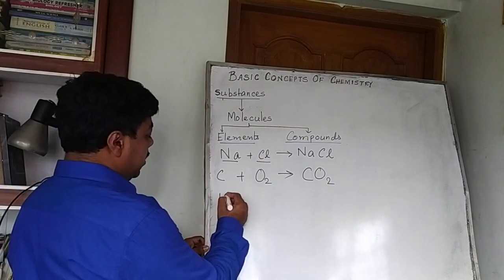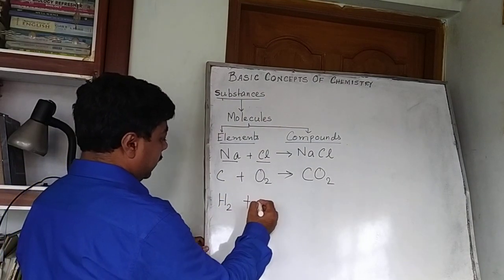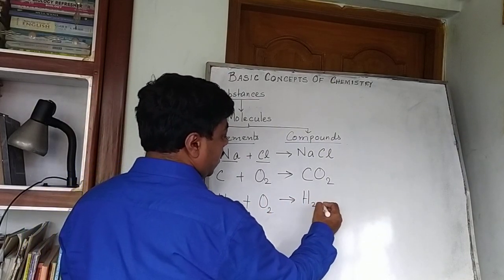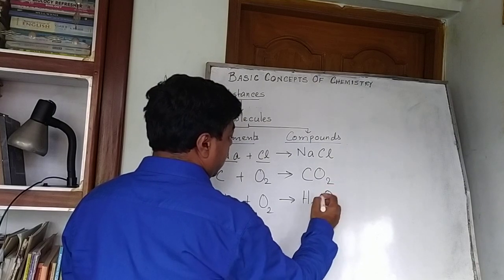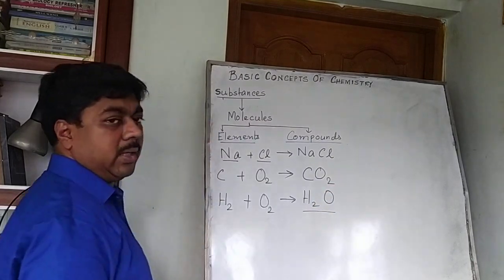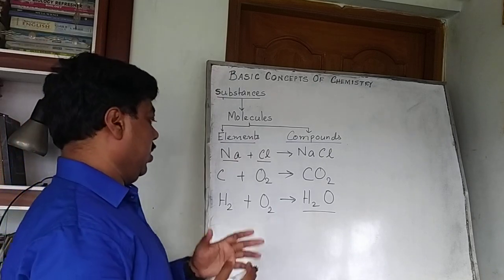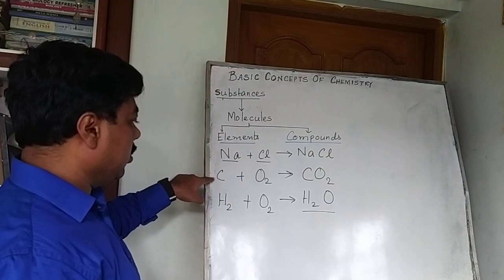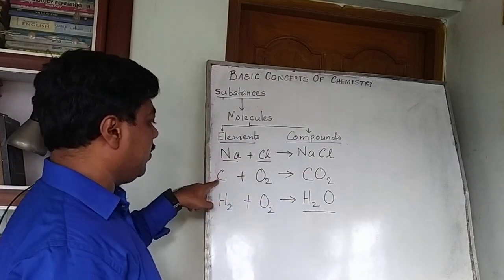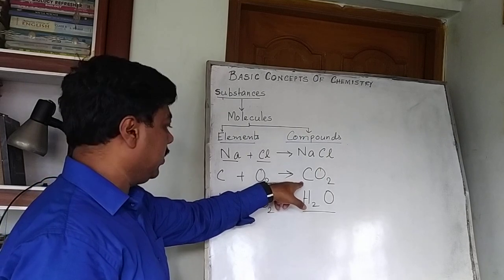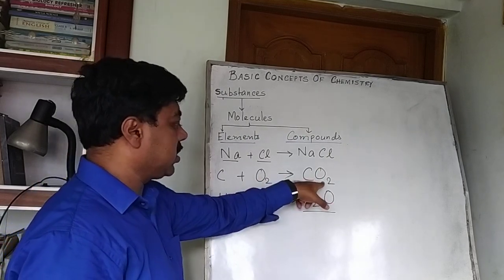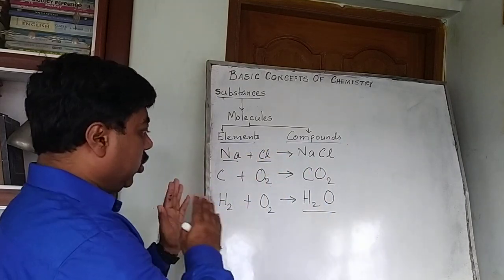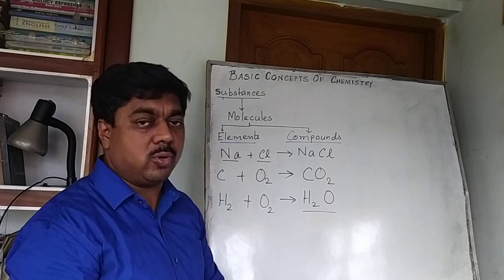Another example I am taking. This one is a very common compound for you, that is water, H2O. Now dear children, see one thing here. Carbon, in this reaction if I say carbon is 1, here also carbon is 1, oxygen is 2, oxygen is 2. This is called the reactant side, this is called the product side. So both are balanced according to the number of atoms.